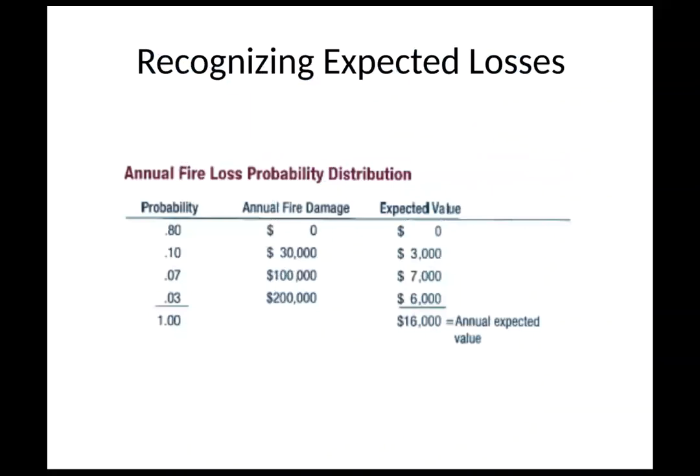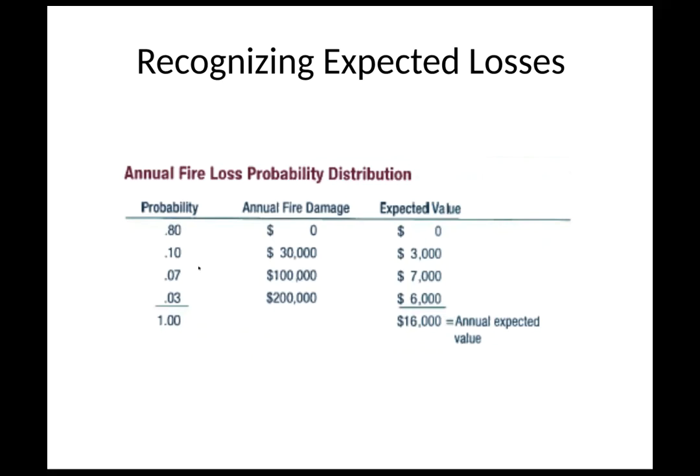So this is one of the things where it's looking at capital losses, or being able to evaluate potential proposals. What they're providing in the book, and I don't remember this being on this part of the exam, they usually provide this, but the idea here is they're looking at the probability of an annual fire loss, and this is giving an idea where this 16,000 is coming from.